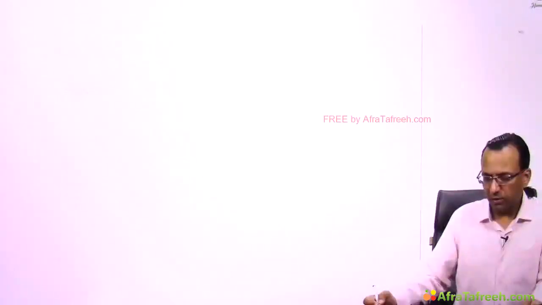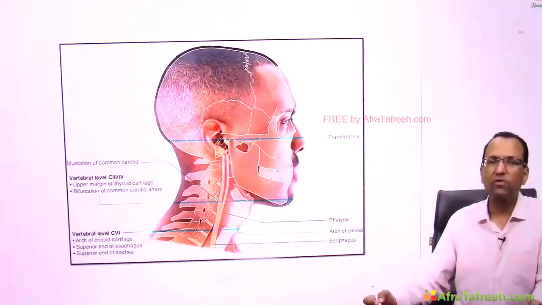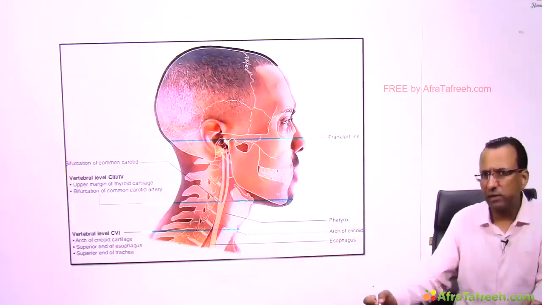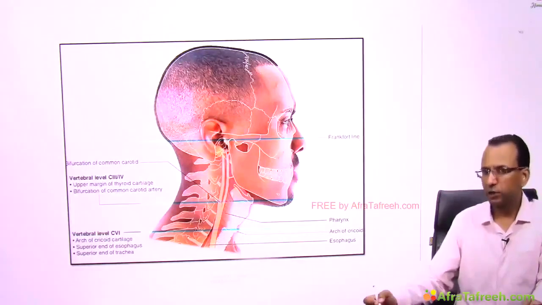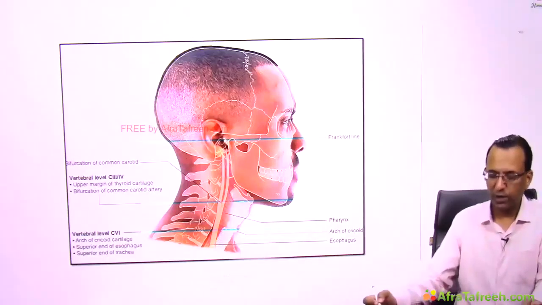When you're talking about the vertebral landmarks, you will find this diagram: side view of adult male. Are you trying to talk about the larynx level? Yes. Okay, vertebra level, C3 to C6 vertebra.